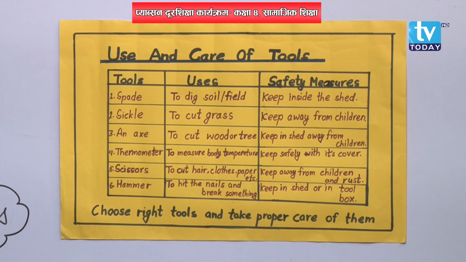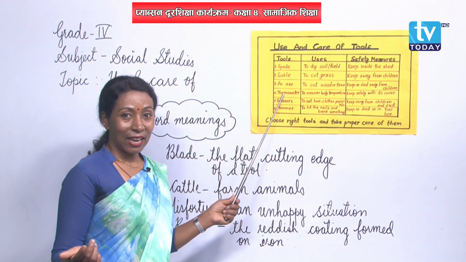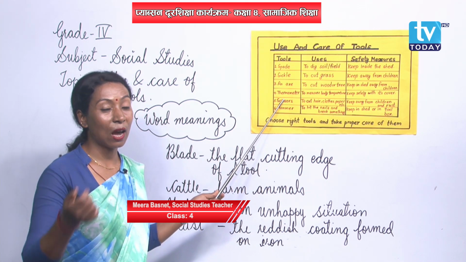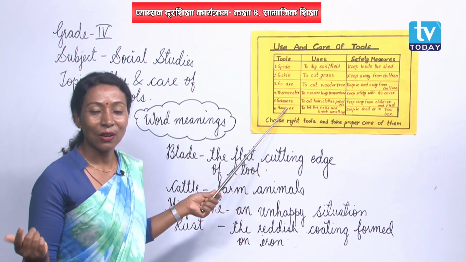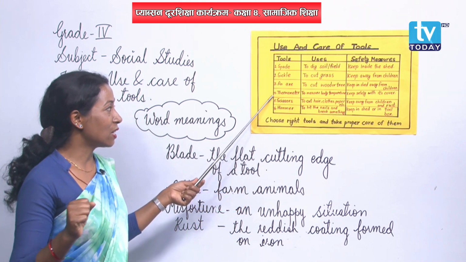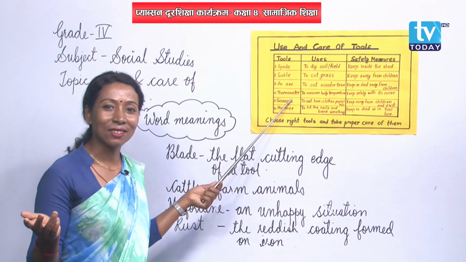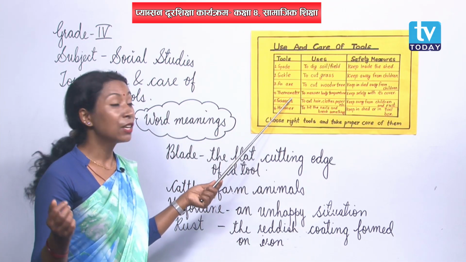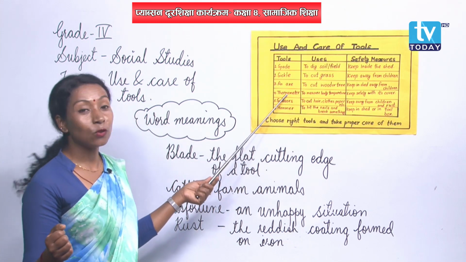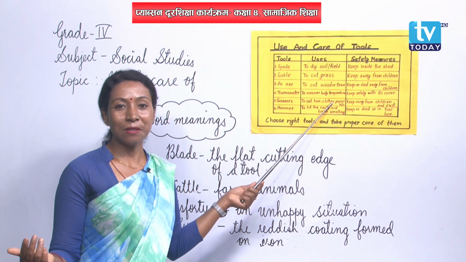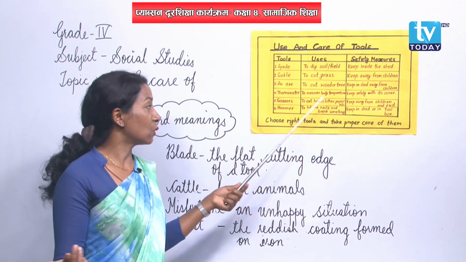Yes? Okay, then in the next number there is, can you see it? I think you have used it also, right? Whenever you have got fever, what do you use? Okay, you use a thermometer. So, here thermometer, it is also a tool, right? So, what is the use of thermometer? You know it. Do you know or not? Yes, it is very easy. You have been using it also, right? So, the use of thermometer is to measure our body temperature, right? Whether we have got fever or not, we use a thermometer.